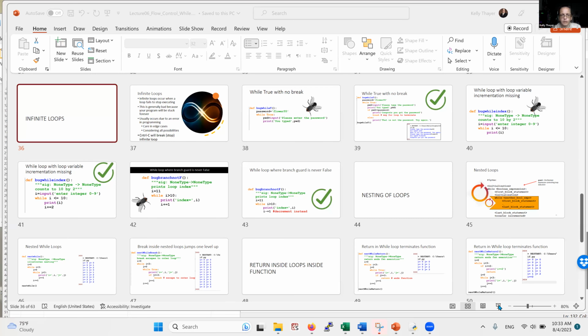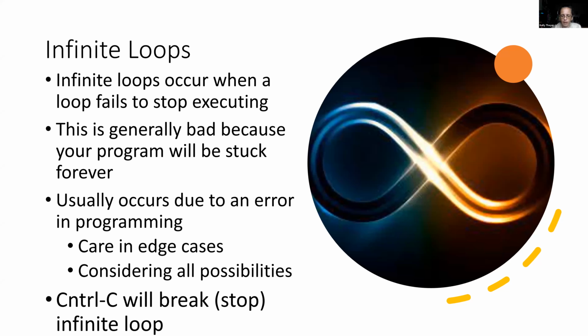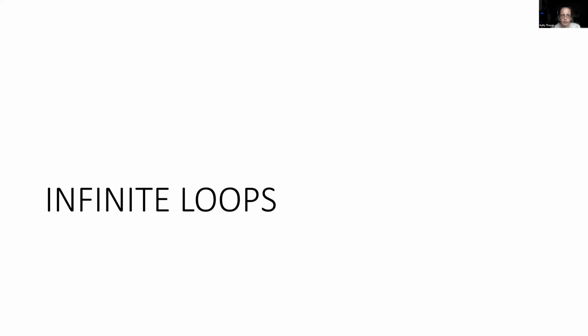So we've been talking about the various syntaxes for the loops, and we've seen a couple of different styles of looping. And today we're going to pick up with the infinite loops. So an infinite loop is something you probably do not want to create. This usually happens because you have created it by accident.